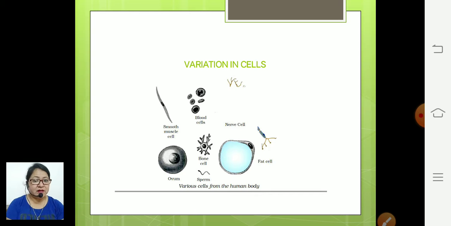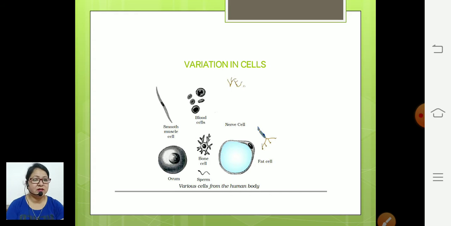But some cells we can observe very easily. They are very big in size. For example, we have the largest cell, that is the ostrich egg, the egg cell of the ostrich. It is very large and can be seen by the naked eye. So this is the difference among the sizes of various cells.